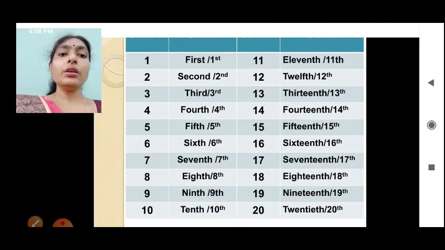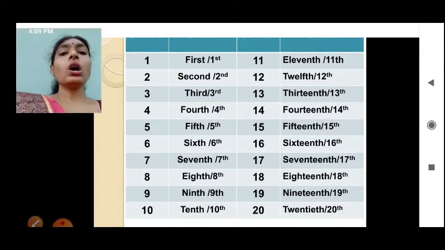Similarly again from 24th, 25th. Similarly when 30 comes, after 30, 31 will be 31st. So that way we will write ordinal numbers: 31st, 32nd, 33rd. Okay. So first, second, third always we will write like this. Only 11th, 12th, 13th is TH.